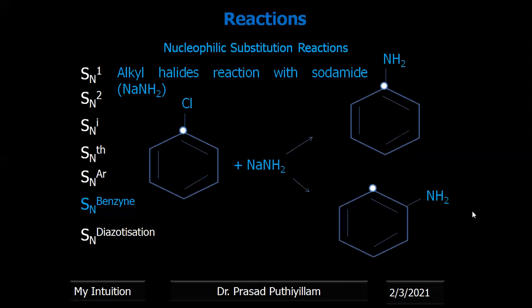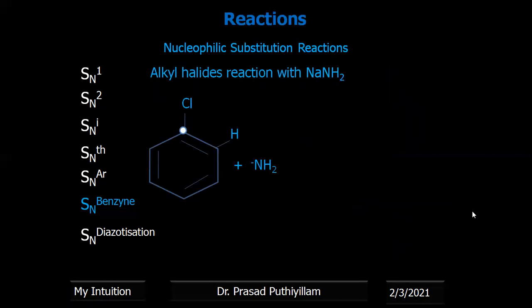For the first case, aniline in which the NH2 group is connected to the carbon bearing the isotope label, carbon-14. The other 50% yield is where the NH2 group is not connected to carbon-14. Based on the products obtained, the reaction intermediate is analyzed as benzyne.